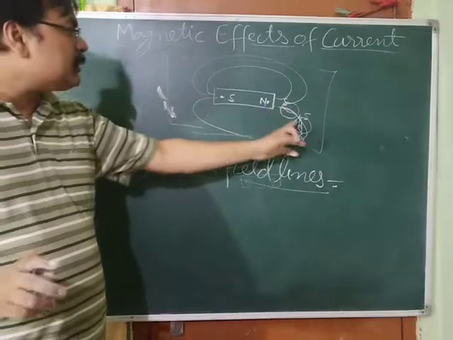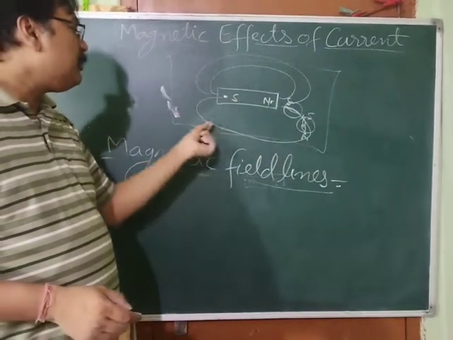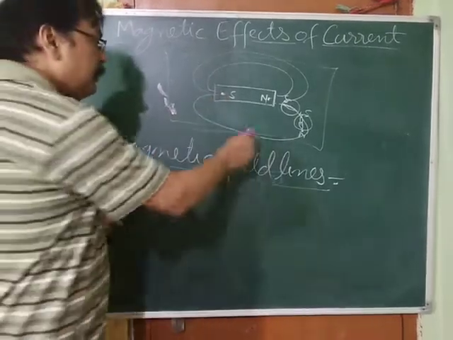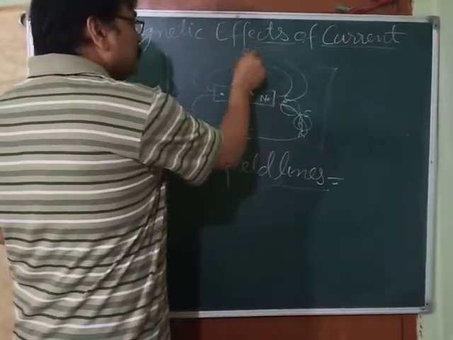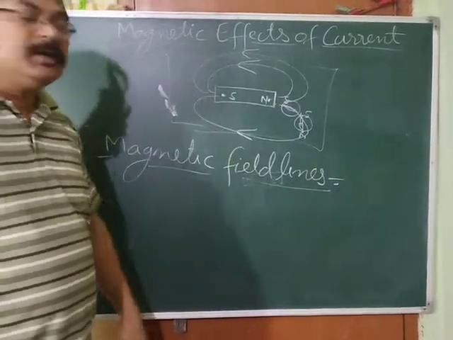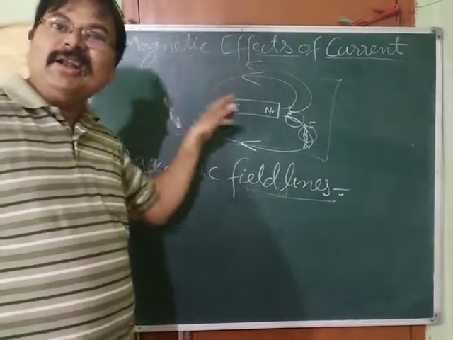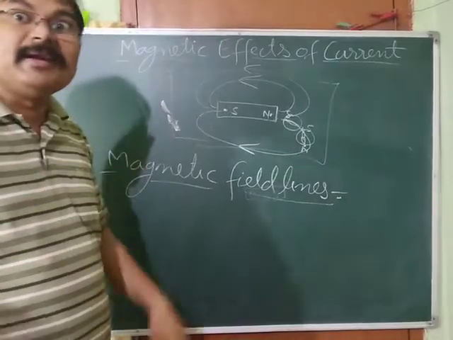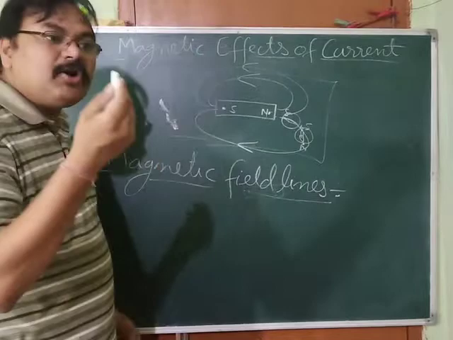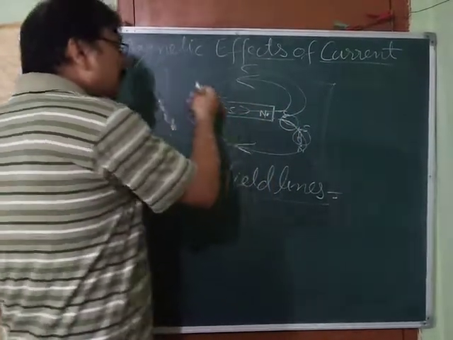So it will be repelled by this north pole, and my imaginary north pole will be attracted by the south pole. So it will move like this. It will move like this. So it will move away from the north pole and towards the south pole. Okay. So magnetic field lines start from the north pole and terminate or enter into the south pole, outside the magnet. Suppose that imaginary north pole is going inside, so it can go like this. It can travel inside also.